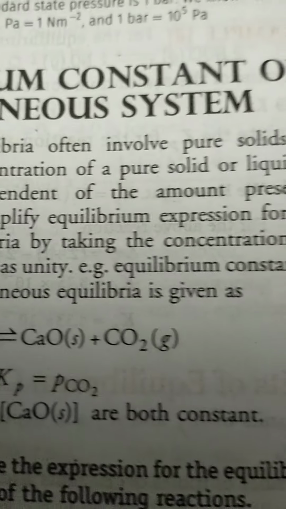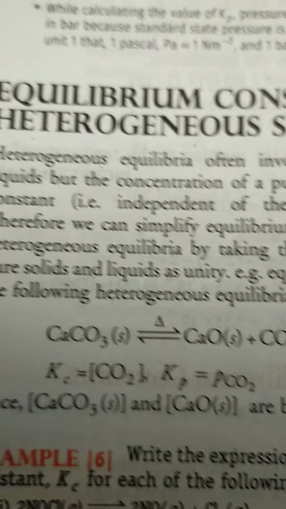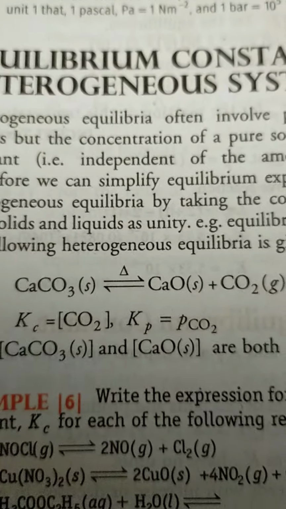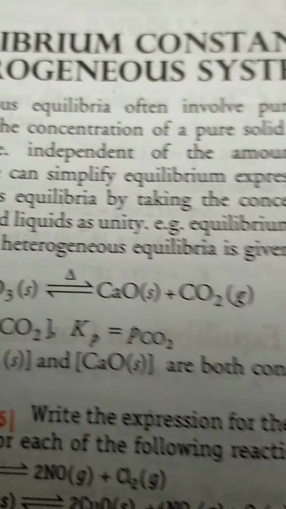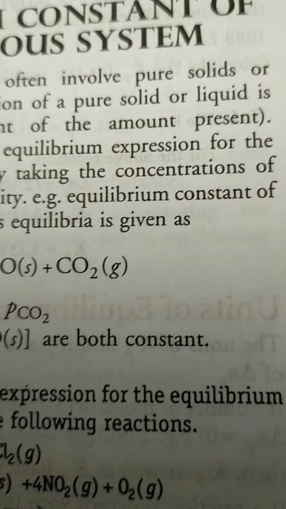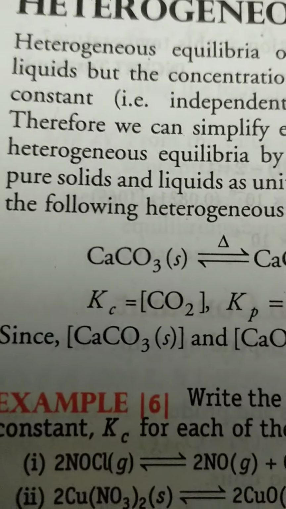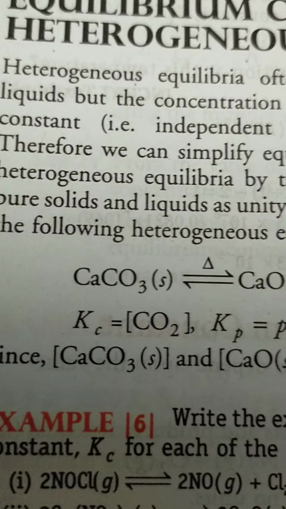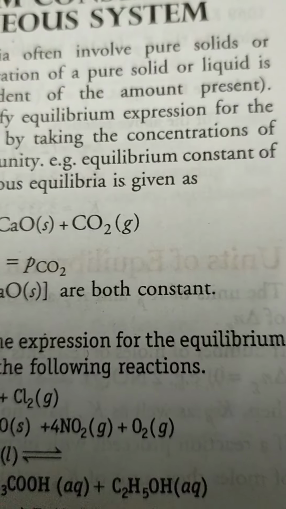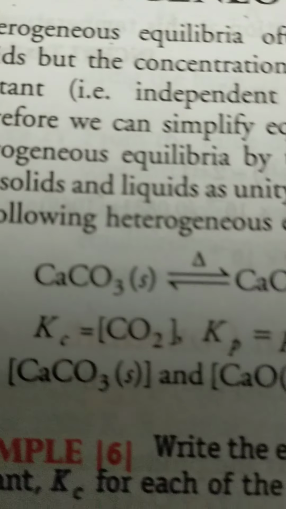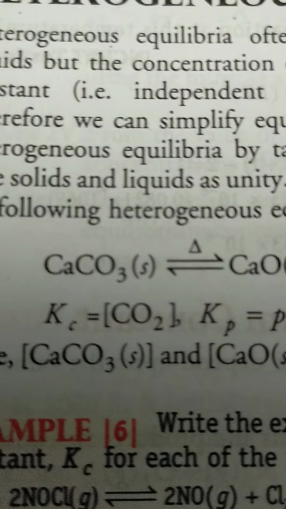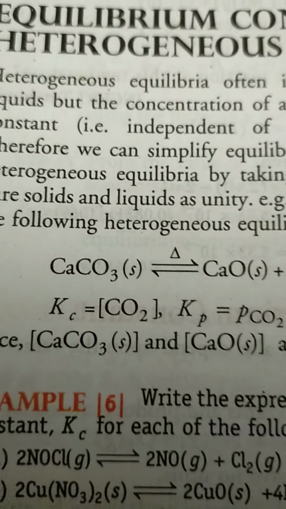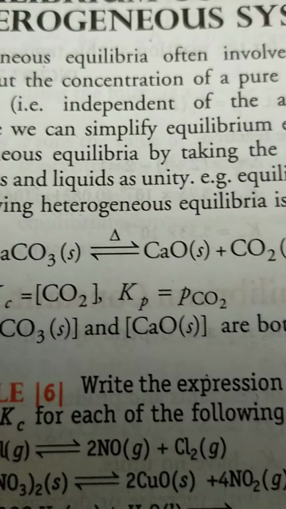Heterogeneous equilibria often involve pure solids or liquids, but the concentration of a pure solid or liquid is constant, that is, independent of the amount present. So therefore we can simplify the equilibrium expression for heterogeneous equilibria by taking the concentration of pure solids and liquids as unity. Example, equilibrium constant of the following heterogeneous equilibria.